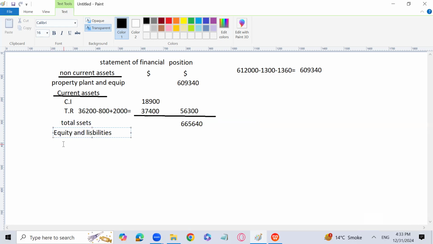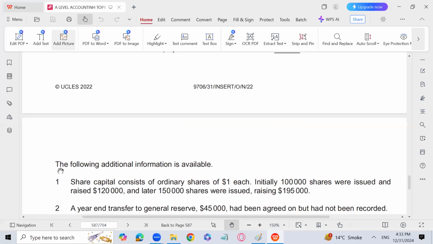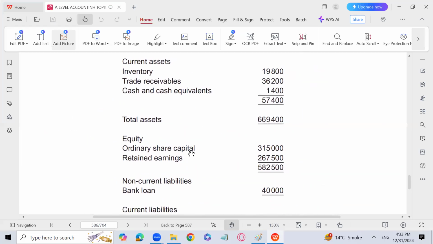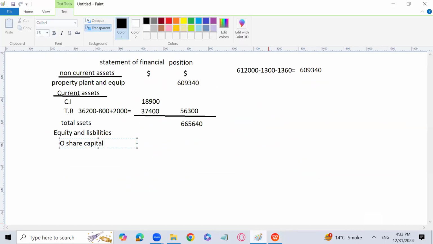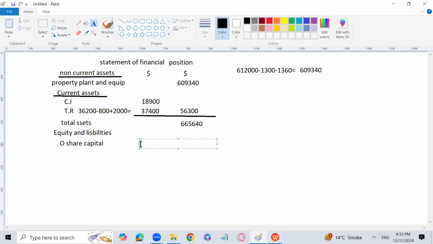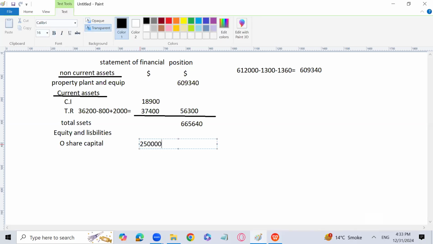Right? Equity and liabilities. First of all, we have to write the ordinary share capital. And ordinary share capital is given. Let me check it out. Here it is given 3,15,000. Now we have to change it altogether. Ordinary share capital will come with 2,50,000, and share premium is going to be written separately. There is share premium, and that will be written separately with an amount of 65,000.